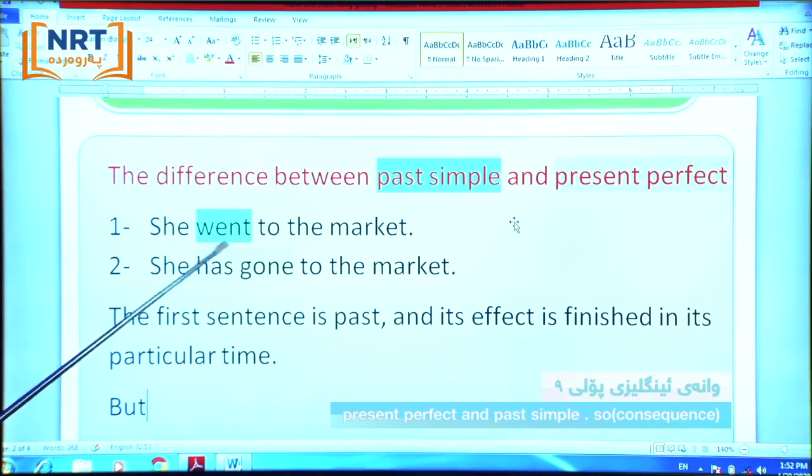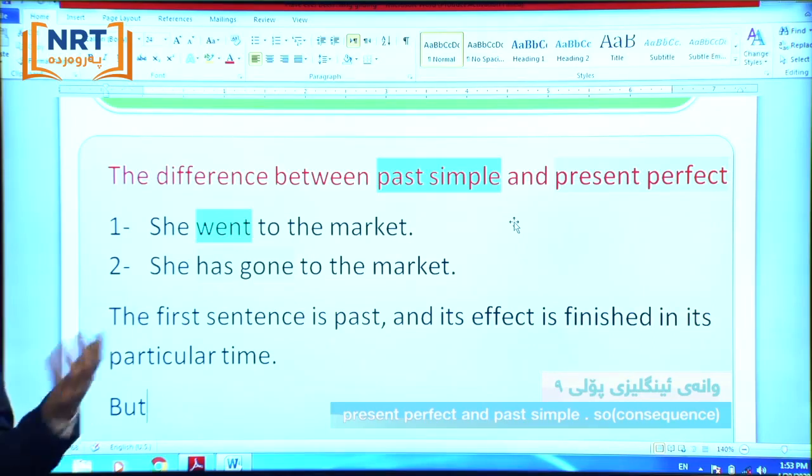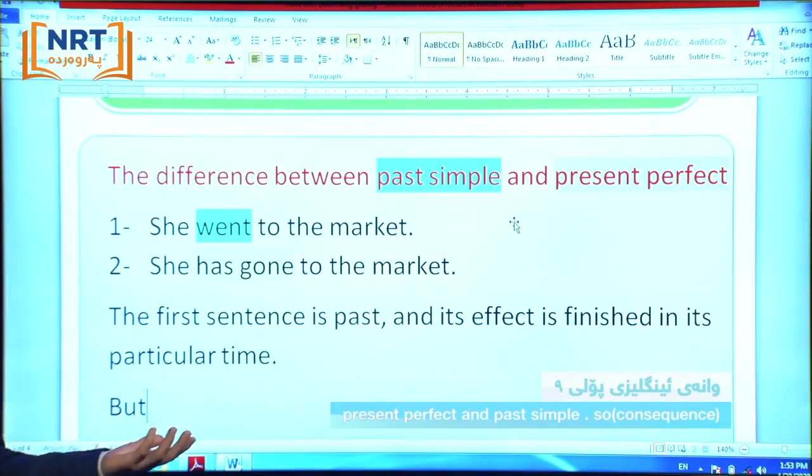She went to the market. Look at the sentence. She went and it finished. This event is finished. She went to the market. Maybe now she's at home, because she went to the market and finished.